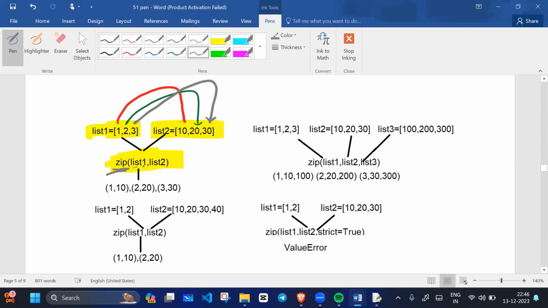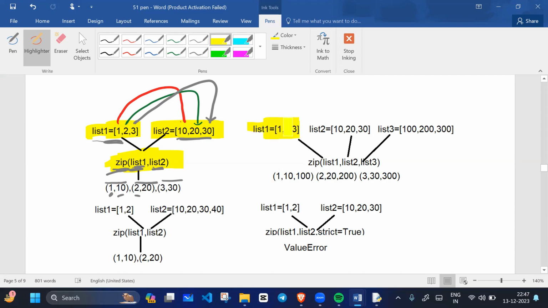How many arguments are we giving? We are giving two arguments. Are these two arguments mutable or immutable? These are mutable types because a list is a mutable type. So this is the key that belongs to list1, and this is the value that belongs to list2. This is another value. So the zip function returns tuples. How many tuples are there? There are three tuples.